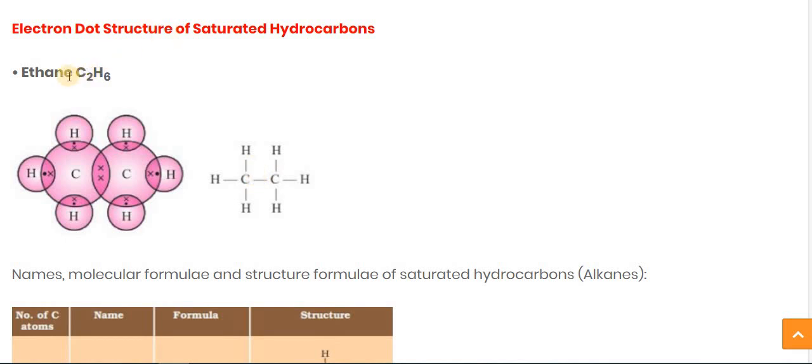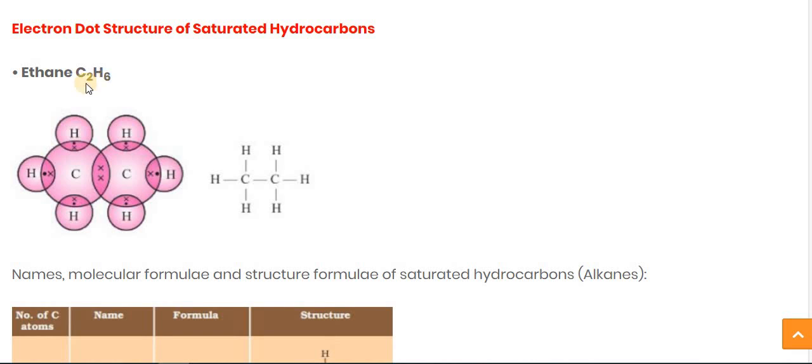The first one that we will study is ethane. Alkane means single bond between the carbon atoms. So if one carbon is there, it stands for methane. If two, then ethane. That we will study later.